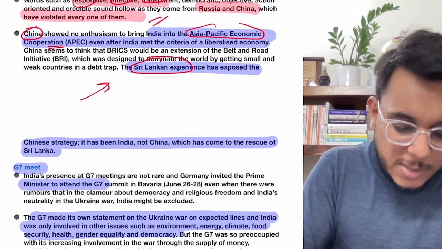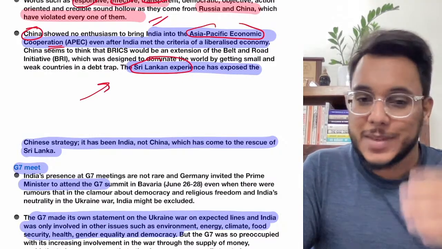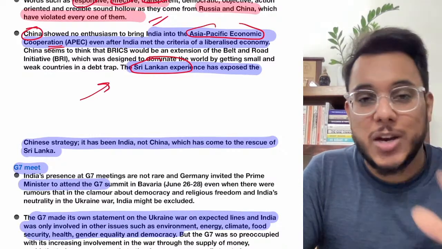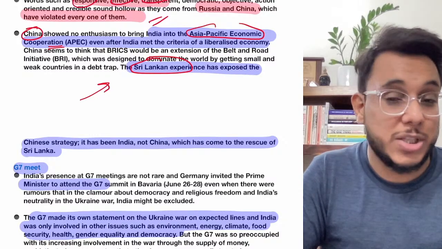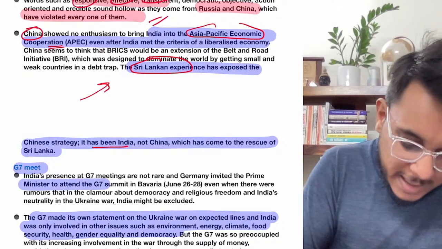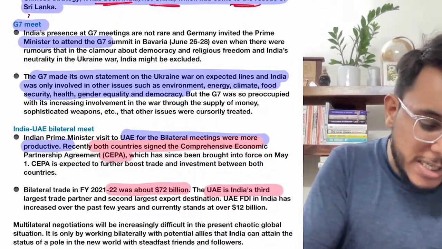Moreover, the Sri Lankan experience. Right now you see, Sri Lanka is going through an economic crisis. China was never there. Who came? India came. China took over Sri Lanka's Hambantota port when Sri Lanka was not able to pay back. But when genuine assistance is needed, it has been India, not China, which has come to the rescue. Then you can take the example of the G7 also.